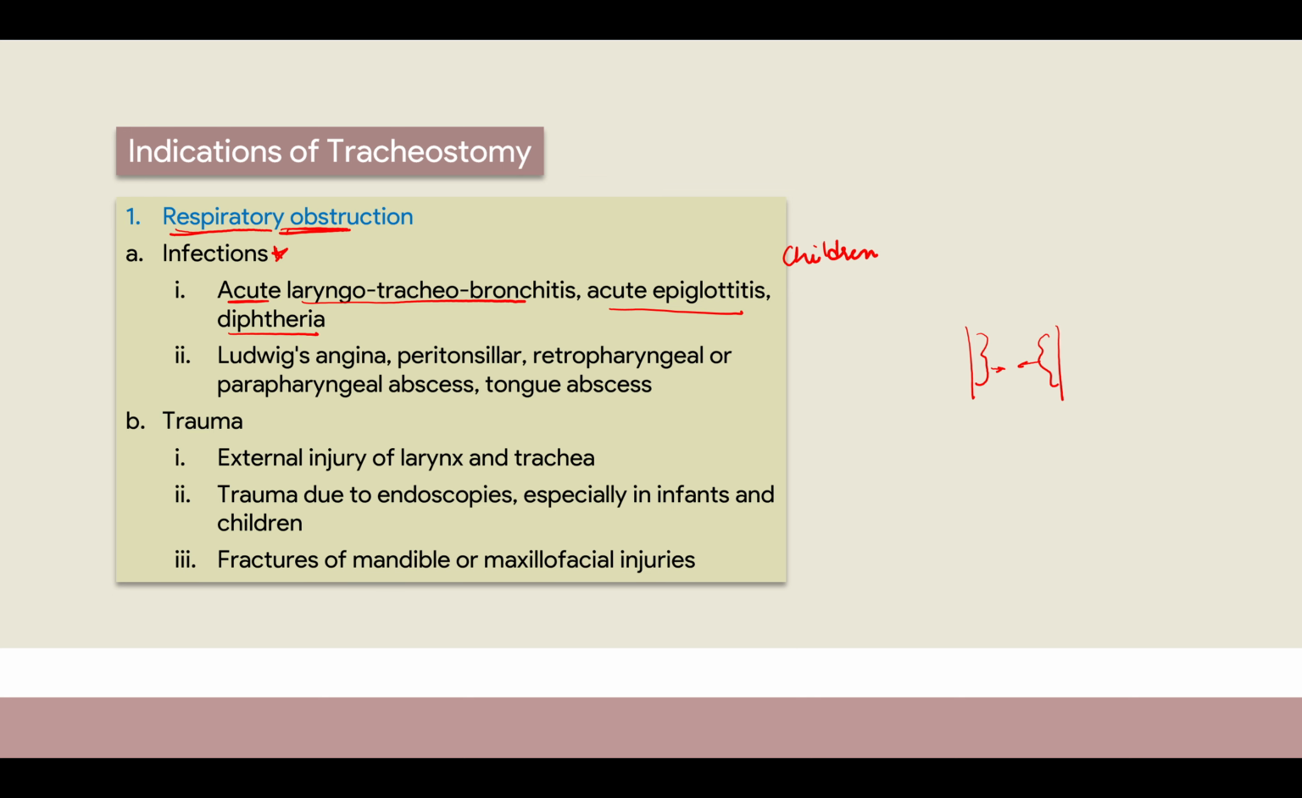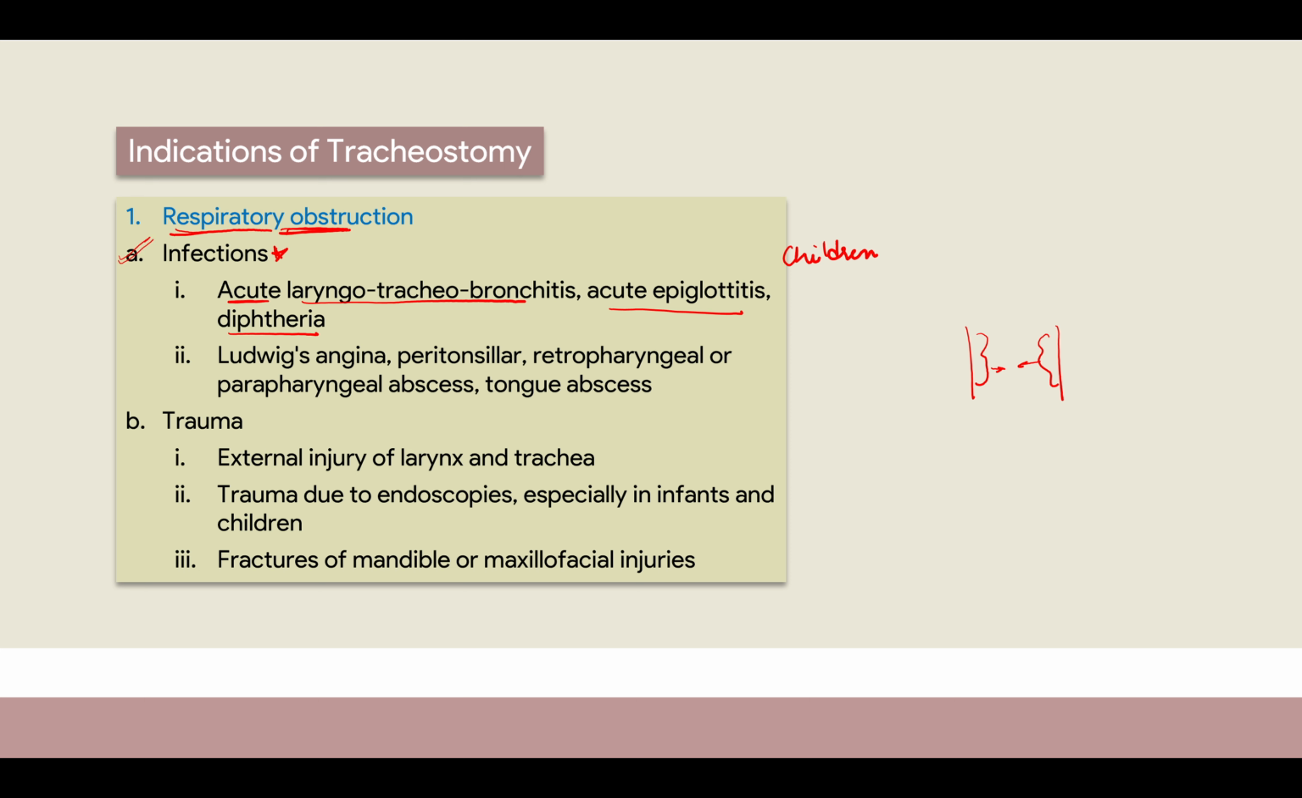And all these abscesses can even spread from one space to another, you know that, right? Retropharyngeal can go into the paravertebral space, peritonsillar can go into the retropharyngeal space, correct? So these are interlinked. Most important are your infections, which are very common.